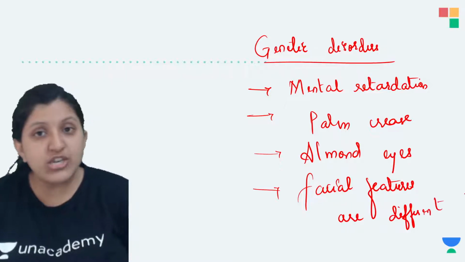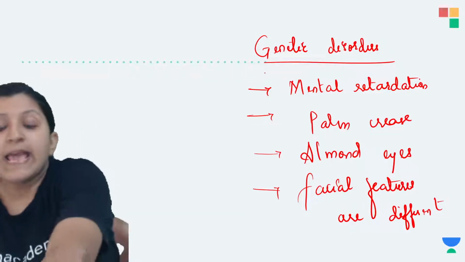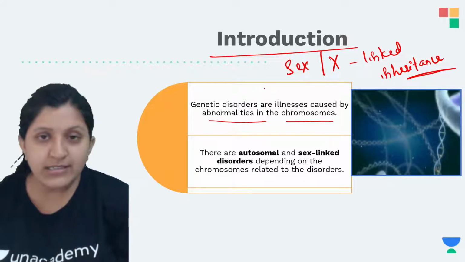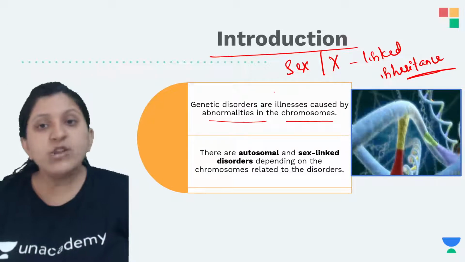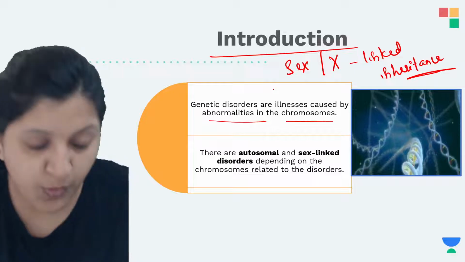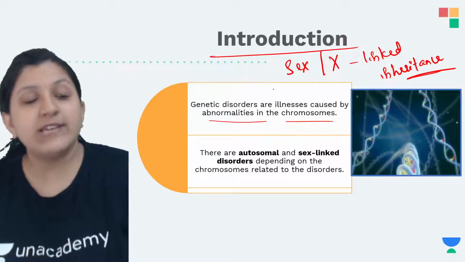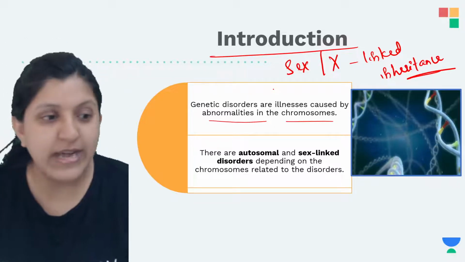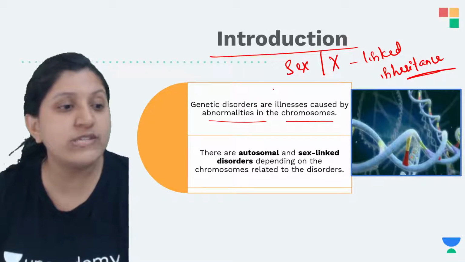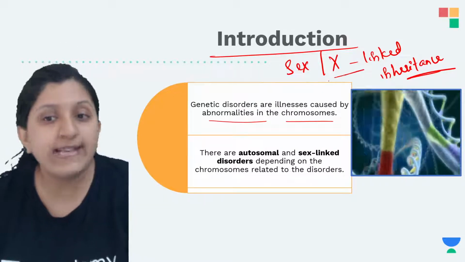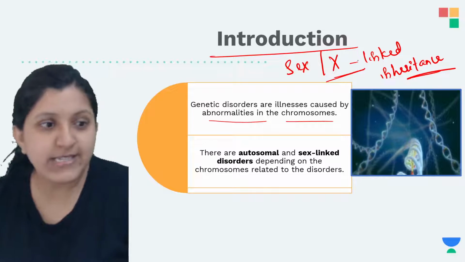Now in today's session we are going to discuss sex linked inheritance, which is not associated with the body chromosome but with the sex chromosome, that is the X chromosome. We are going to study only the X chromosome associated disorders.